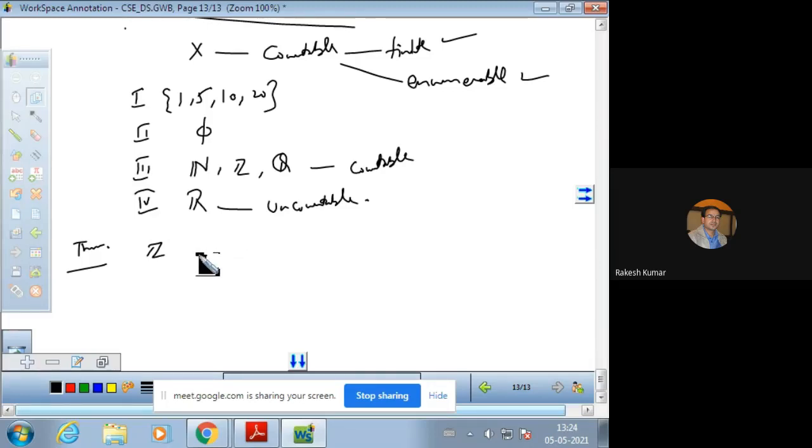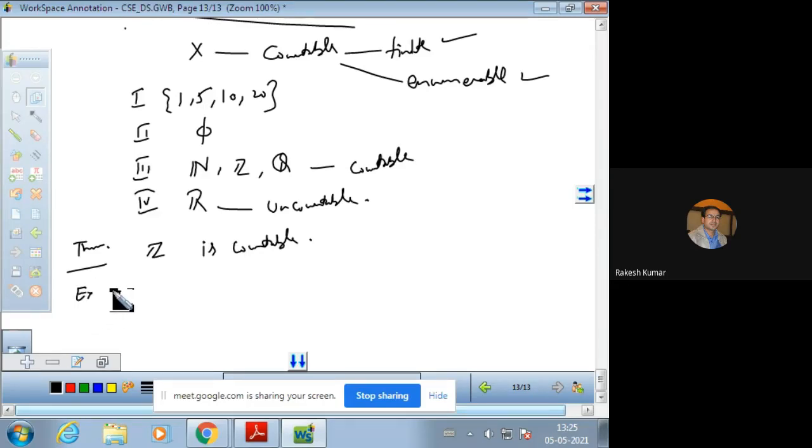This has been proved in the theorem that Z is a countable set, and one more thing is there. Okay, we have this theorem or a result or question.